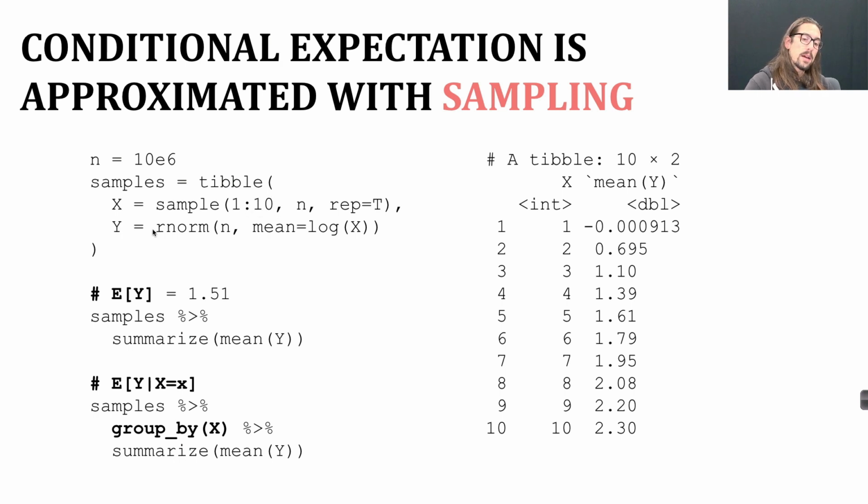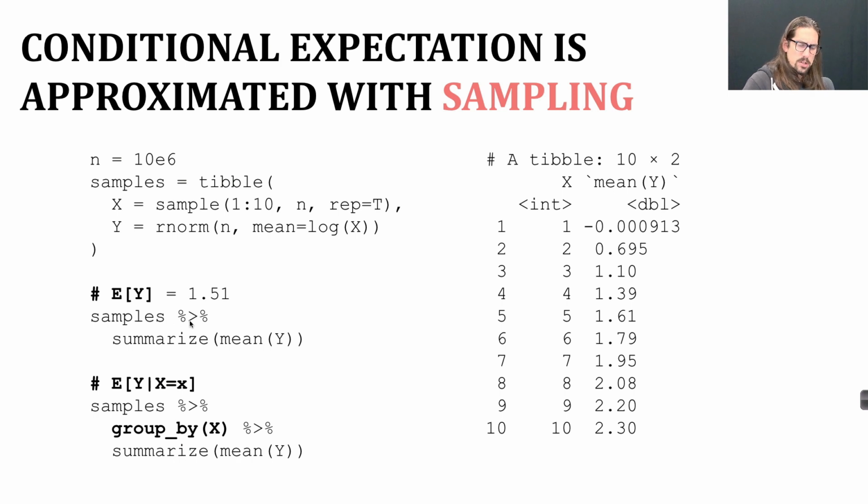And then y is a normal variable where the mean is the log of x. And if I take my samples, which we can think of as an approximation to the population, what I'm asking about here is what is the mean of y.